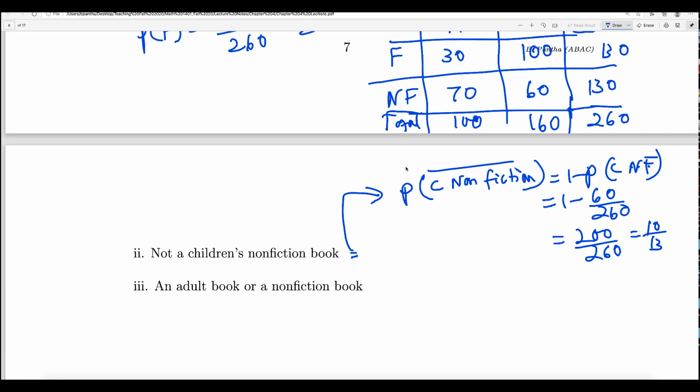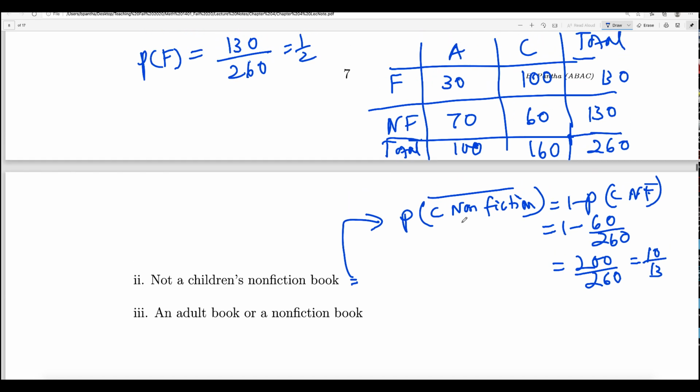The other way of doing it directly, without using the complement, is like this. It says not a children's non-fiction. So this is the children's non-fiction, and everything except this is not a children's non-fiction. So you can add 100 plus 30 is 130, plus 70 is 200. You can do it directly, 200 over 260, and then 10 over 13 too. It says not a children's non-fiction, which means everything except children's non-fiction, right? So you can count that way too.